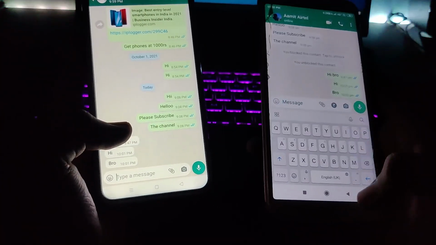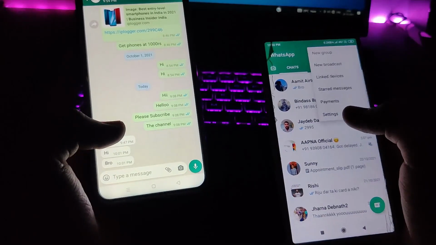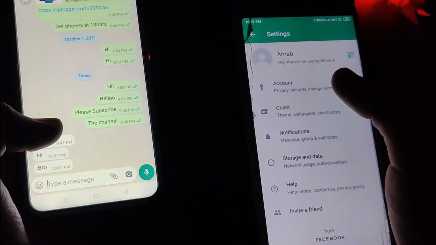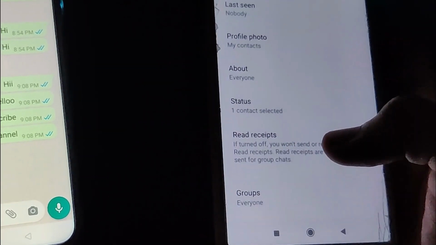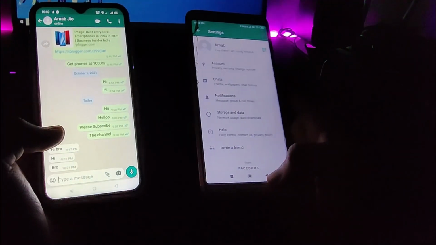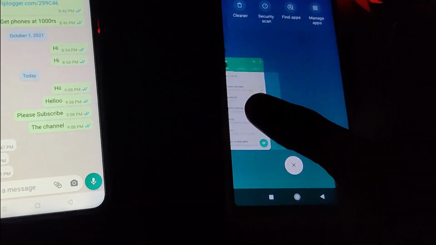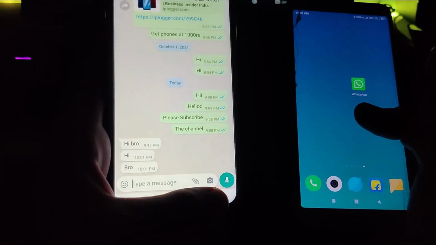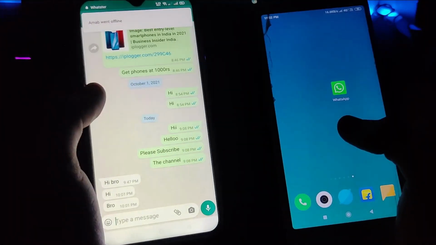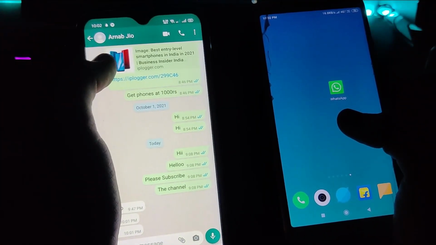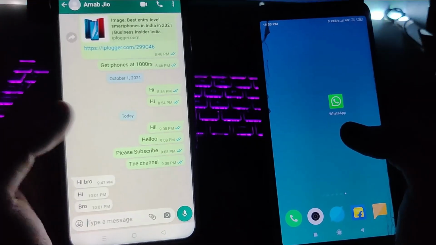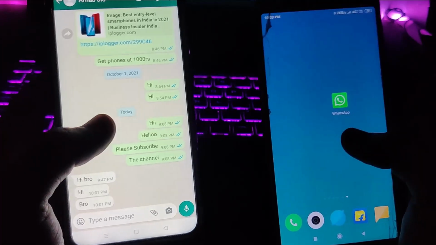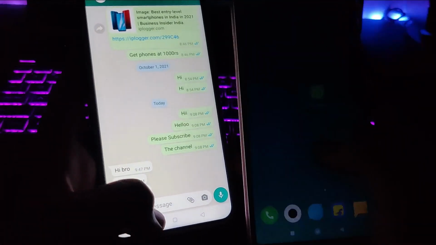Now what I'm gonna do is hide my last seen from here. So let's go to settings, account, privacy, and last seen, and I set it to nobody. Okay, now I'm moving back. Now most probably it is updated here. You can see from this phone I cannot see my last seen anymore. So now I'm gonna show you how I will track the last seen of this account.